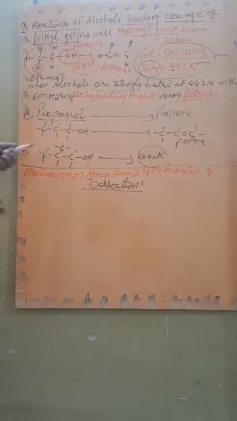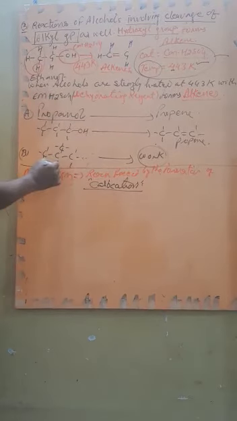Therefore, tertiary alcohol very easily gives the reaction. We can change here and write OH. At that condition, what will be the reaction? This will be work for you.